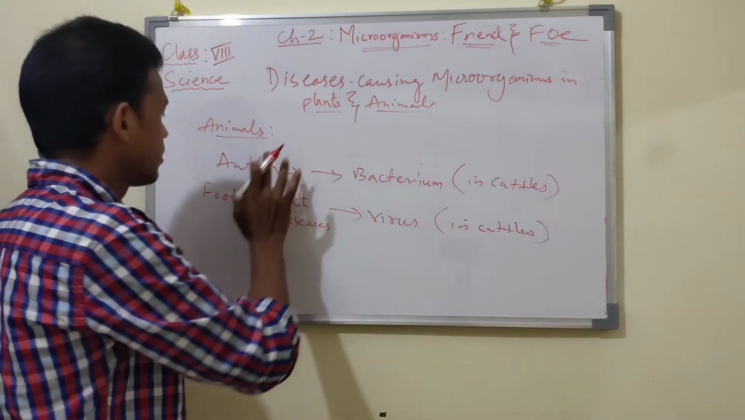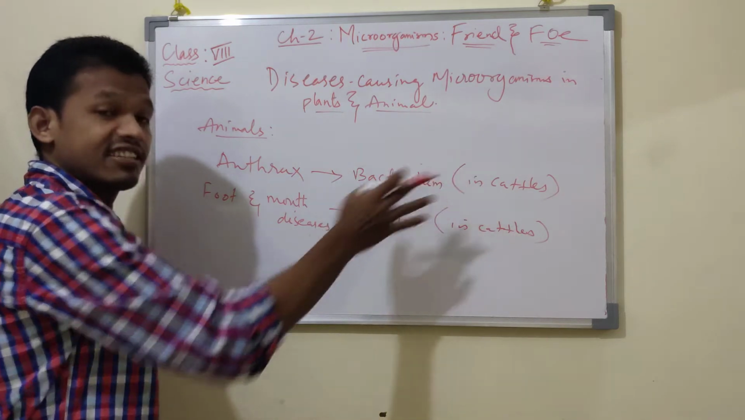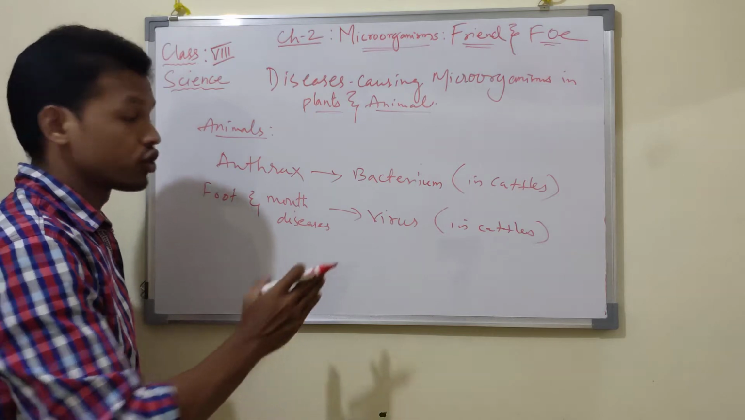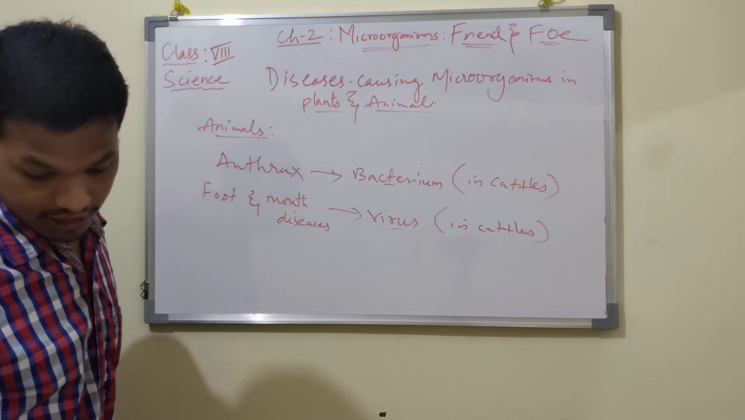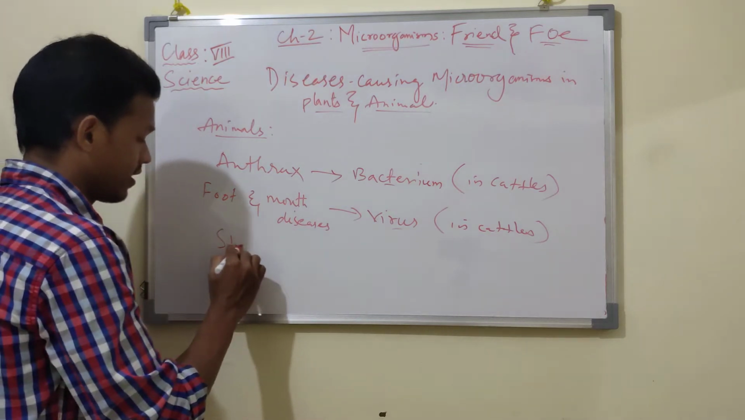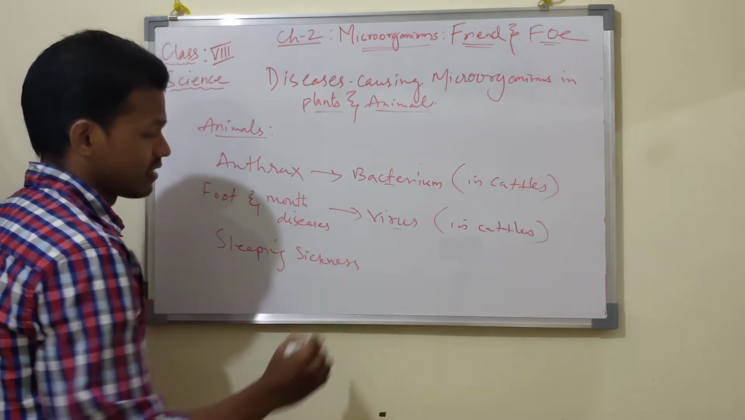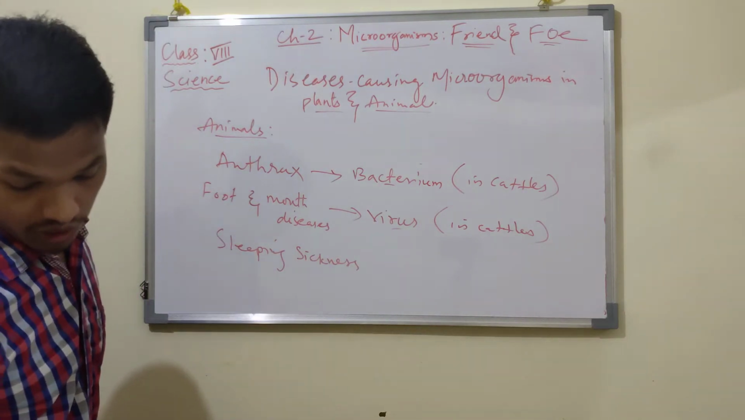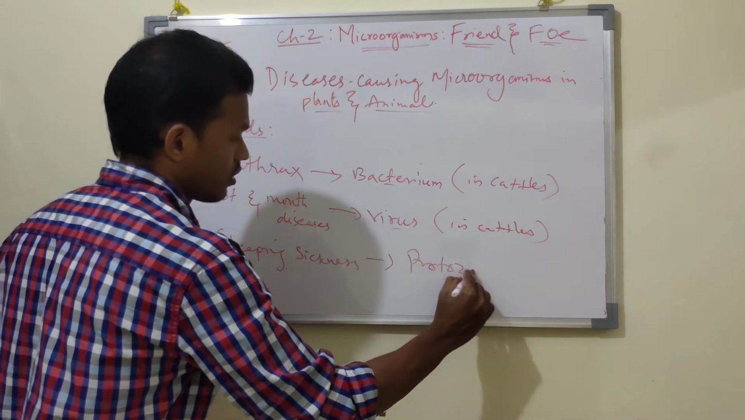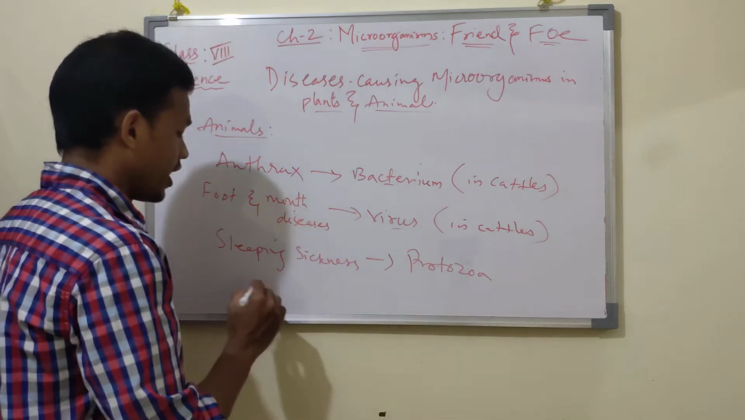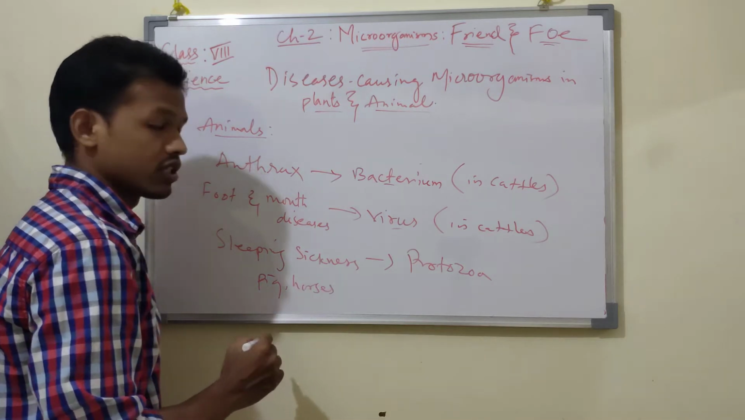So these are the animals. There is anthrax disease, which is caused by a microorganism, that is bacteria in cattle, and foot and mouth disease also caused by a microorganism, that is a virus in cattle. And there is another, sleeping sickness, that is caused by protozoa in pigs, horses, and in cattle also.